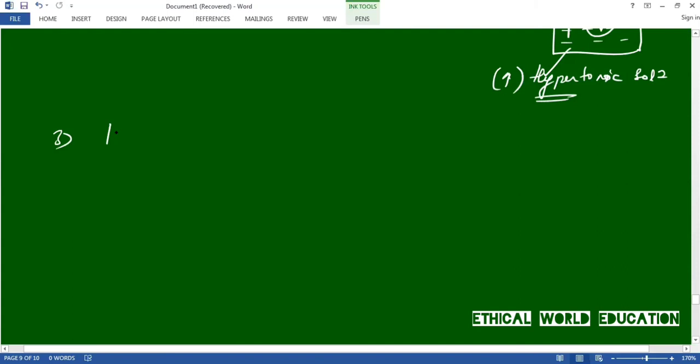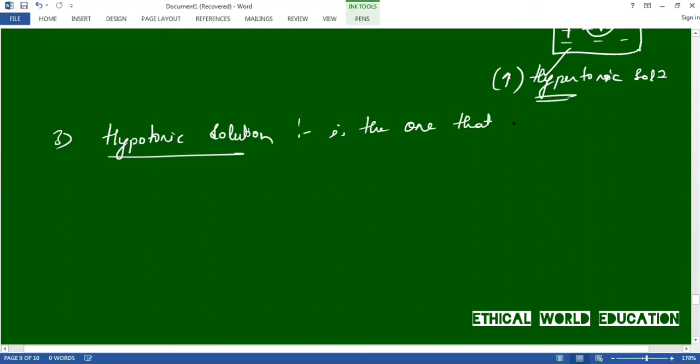And the third one is the hypotonic solution. Okay. A hypotonic solution is one that has a higher concentration inside the cell than outside.